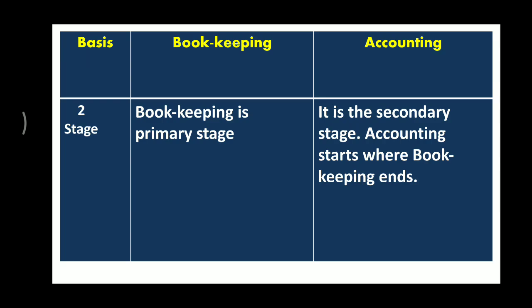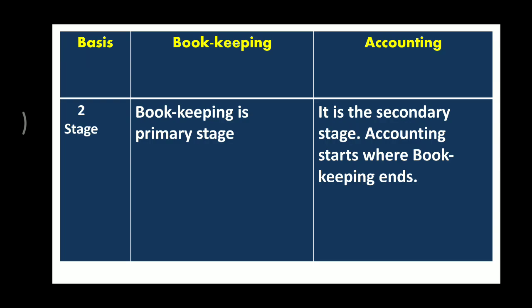Then second is the stage. Bookkeeping is the primary stage and accounting is the second stage, because accounting begins where bookkeeping ends. In the primary stage, we identify the transaction, we measure the transaction, we record the transaction, and then we classify the transaction into the ledger.